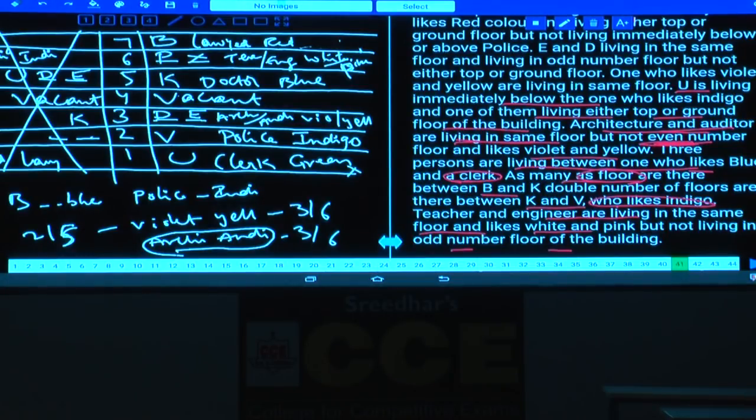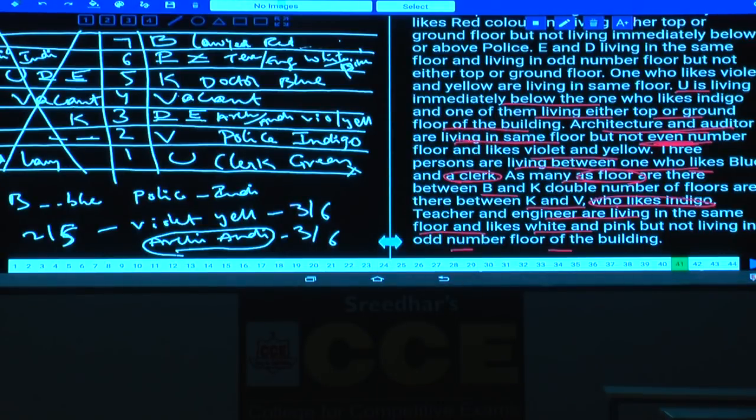And coming to these colors, seventh floor, red, sixth floor, white and pink, fifth floor, blue, fourth floor is vacant, third floor, violet and yellow, and second floor, indigo, and the first floor is green. Done with this? Now this is about question numbers 41 to 45.